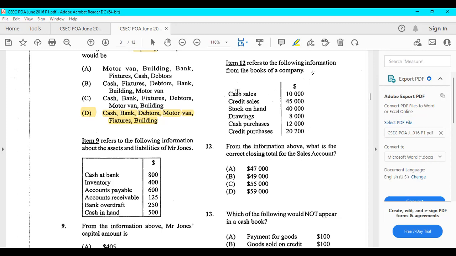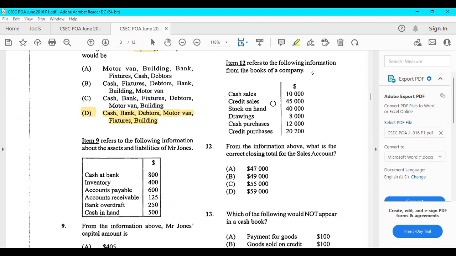So the total of your cash sales and your credit sales will show as the total on your sales account. You need to know the difference between cash and credit sales also. Cash sales is when you sell goods and you receive payment immediately. Credit sales is when you sell the goods, but you don't get any payment immediately. You get a promise that a payment will be made at a later date. But they're both sales, and both of them affect the sales account, and both of them are recorded as credits in the sales account when they occur.